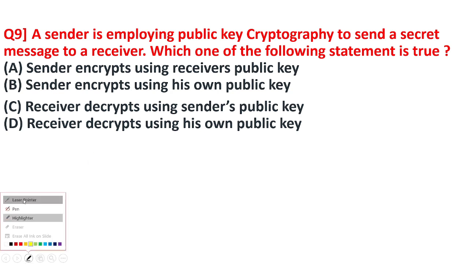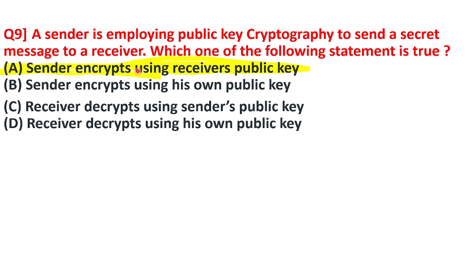Question number 9: a sender is employing public key cryptography to send a secret message to a receiver. Which one of the following statements is true? So the answer for this question is option A, sender encrypts using receiver's public key. The sender always encrypts the message in case of public key cryptography using the receiver's public key when he wants to send any secret message to the receiver. So option A is correct.